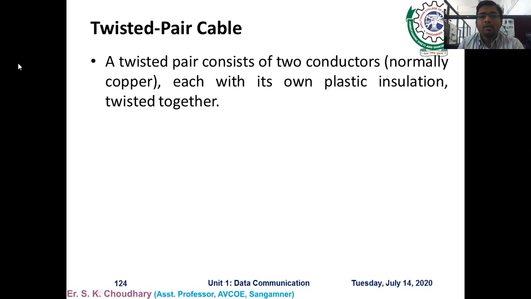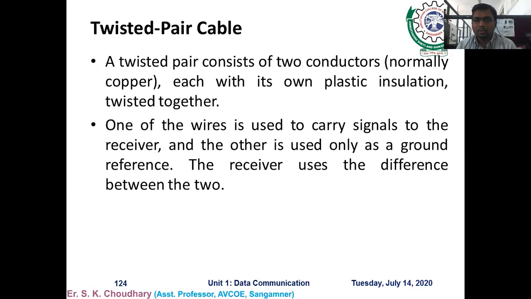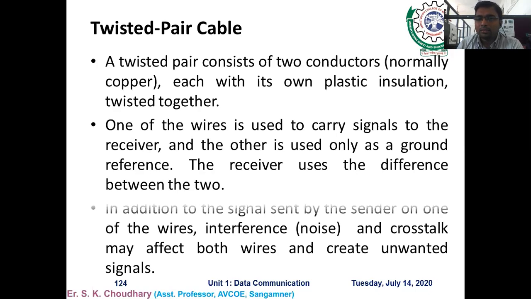So what is a twisted pair cable? A twisted pair cable consists of two conductors, normally copper, each with its own plastic insulation and twisted together. If you see the structure of the twisted pair cable, the two cables have been twisted together with the plastic insulation. One of the wires is used to carry the signals to the receiver, and the other is used only as a ground signal or reference signal. And the receiver uses the difference between the two signals to accept the signal. Okay. So this is a very simple way of communication. This is the traditional way of communication through the twisted pair cable.